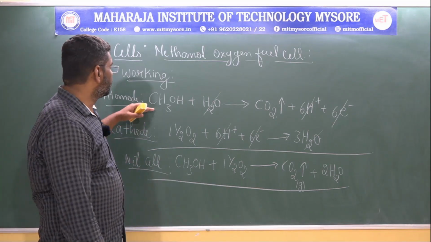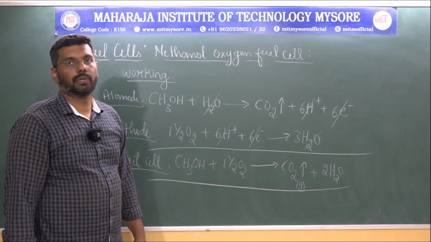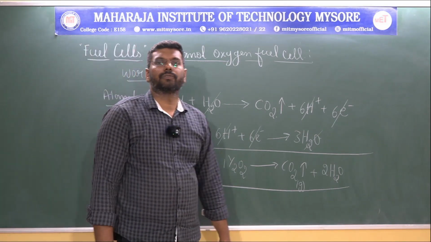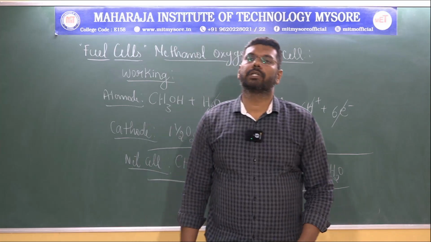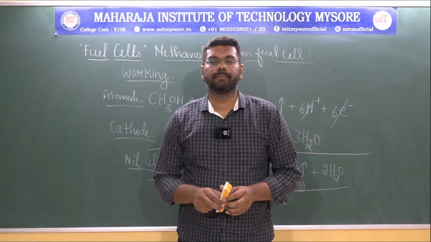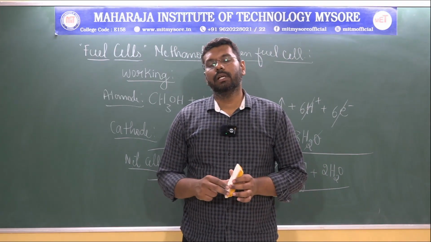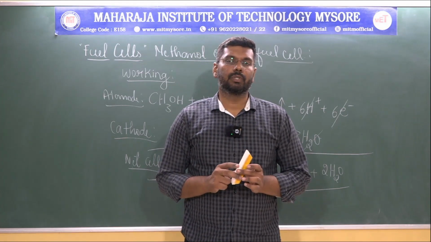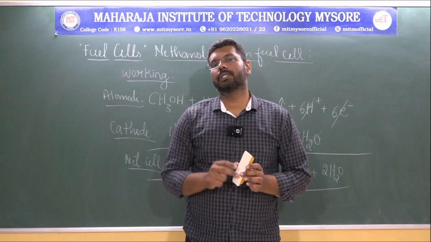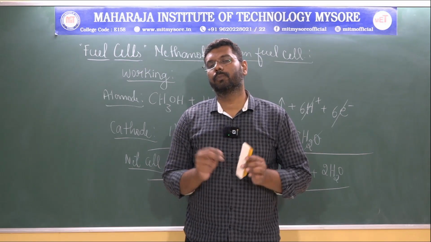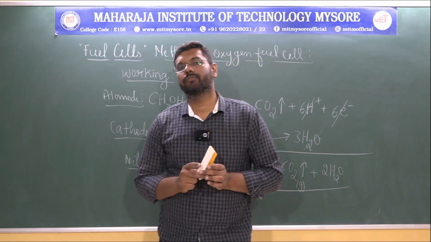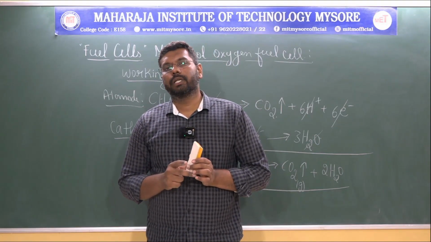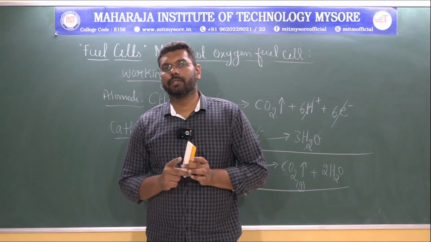Okay, so after this working, if I am clear about this working, next I need to tell you about the advantages of this fuel cell. What will be the advantage of a fuel cell compared to that of a battery? See, as I told, a fuel cell has the ability to produce a large amount of electricity. So unless and until you keep on supplying the fuel and oxidant, that is towards the anode and from the cathode side, the fuel cell keeps on undergoing redox reaction and produces electricity continuously.